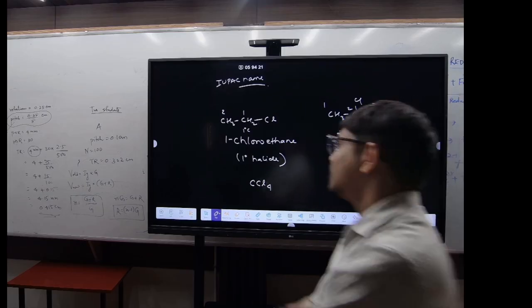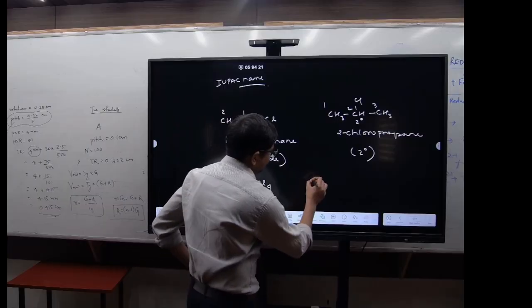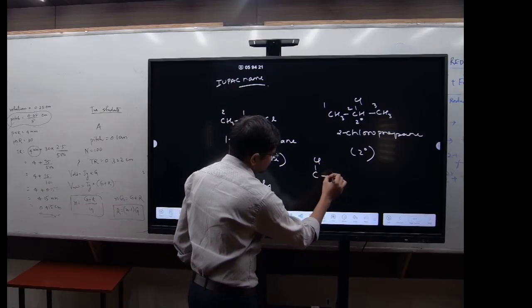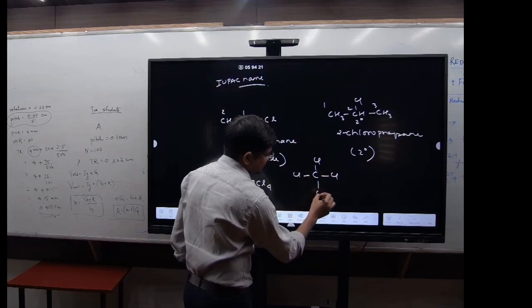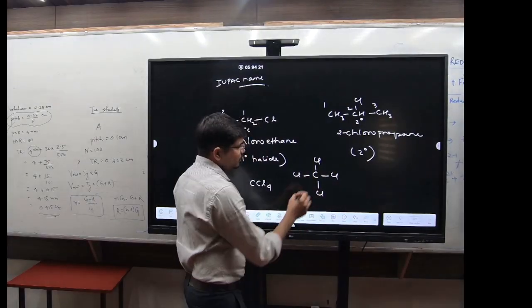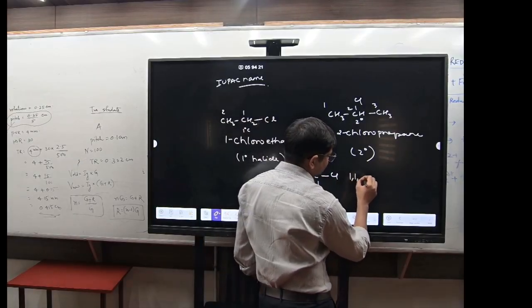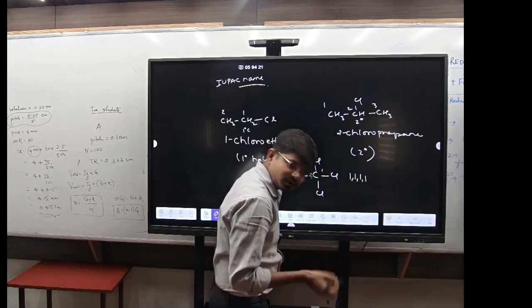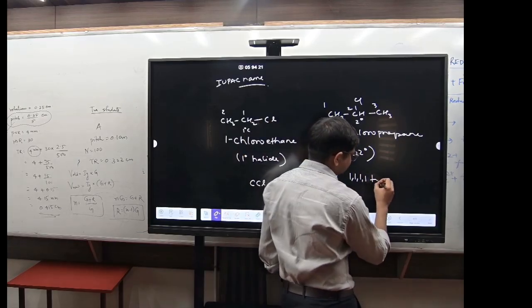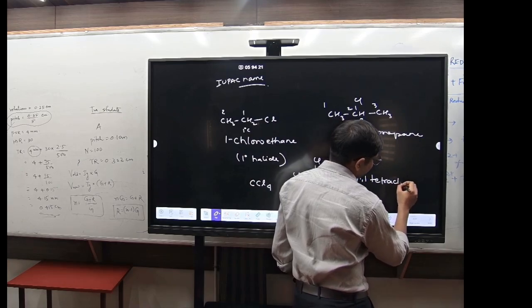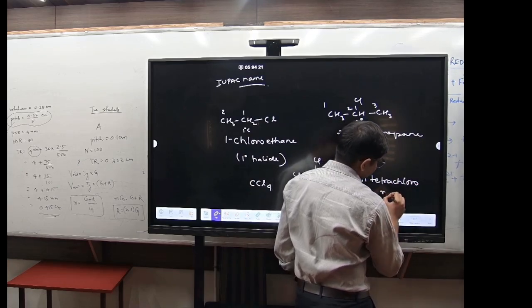No one. See here. It will be C with Cl, Cl, Cl, and Cl, so it is at one position. So I can write 1,1,1,1-tetrachloromethane.